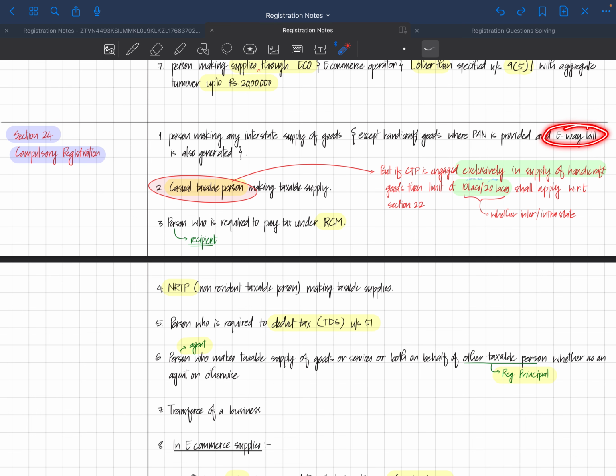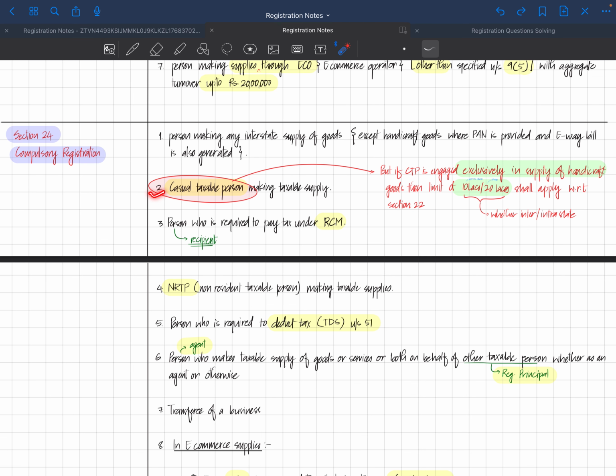We'll revise this in the e-way bill chapter: whenever handicraft goods are sent from one location to another, or interstate, then PAN needs to be furnished and the e-way bill needs to be furnished. That will enable them to not get compulsorily registered, of course.